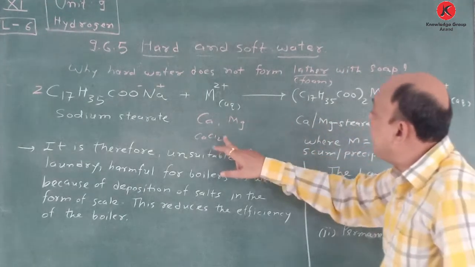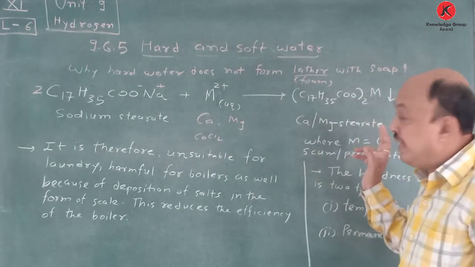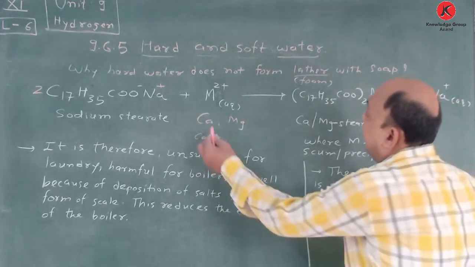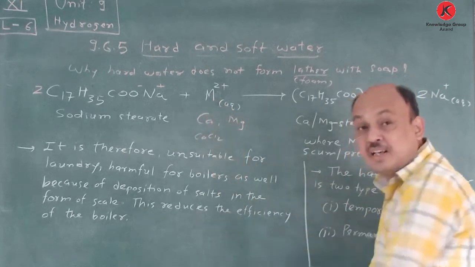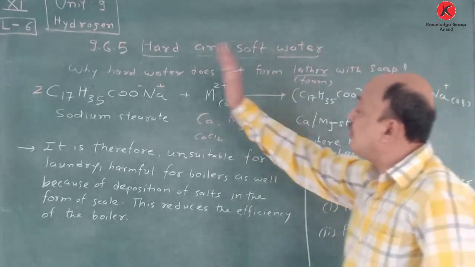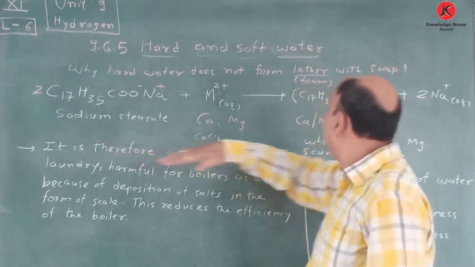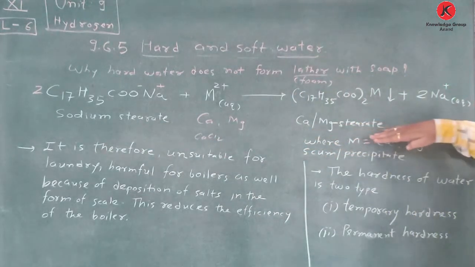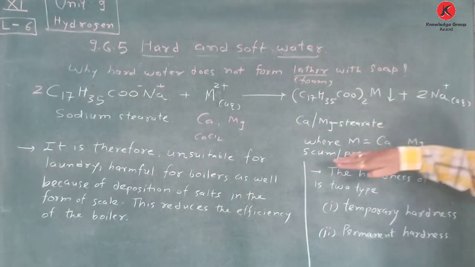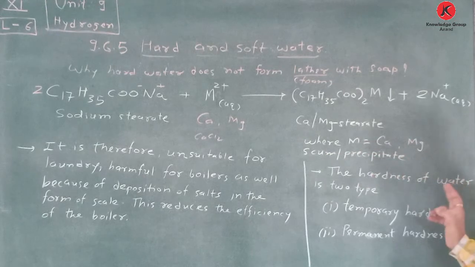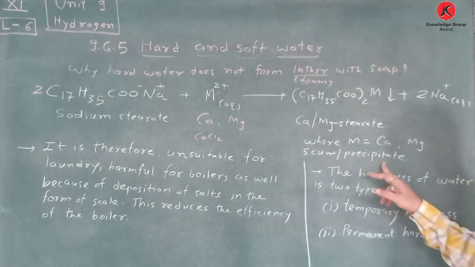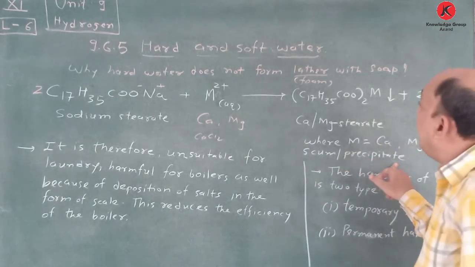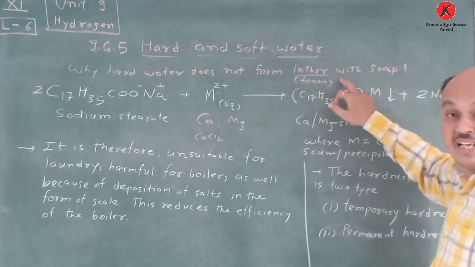Suppose we take calcium bicarbonate, then this type of reaction also occurs. Remember, these calcium magnesium salts when they react with sodium stearate give calcium and magnesium stearate, where M is calcium and magnesium. This is known as scum or precipitate, which does not allow lather or foam to form.